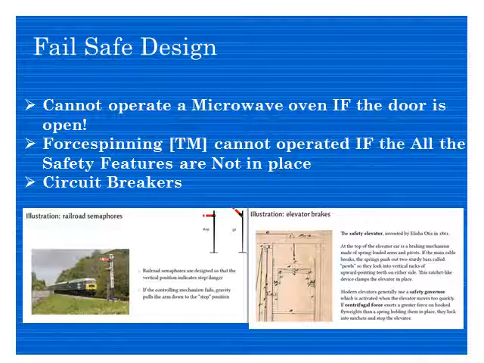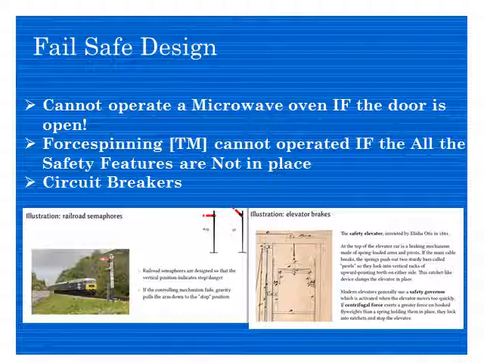Okay, now these are some of the examples I have taken. You cannot operate a microwave oven if the door is open. If the door is open, you cannot start the oven. So the door must be closed to operate it, right? So this is one kind of fail-safe design. Means without this it will not work. Like circuit breakers are there. If something goes wrong, the circuit will break, and this thing will not work.